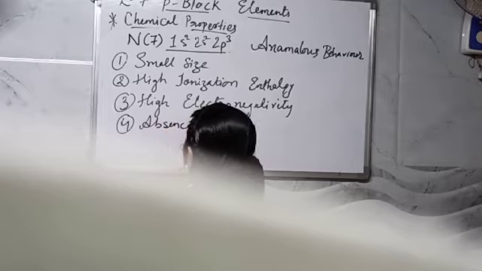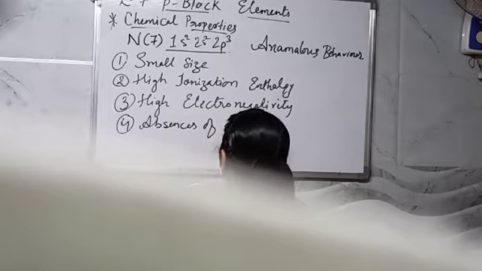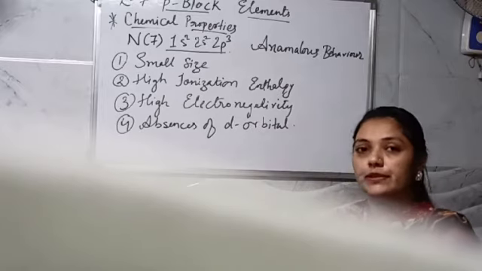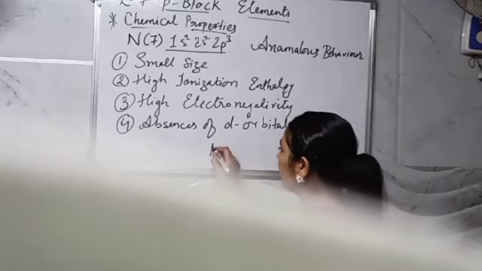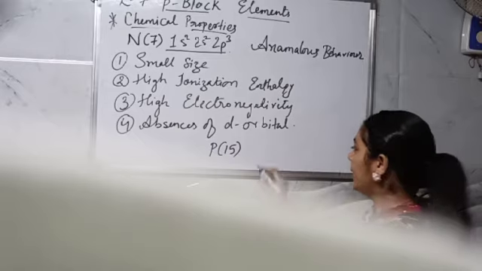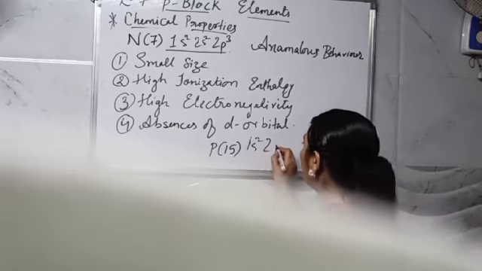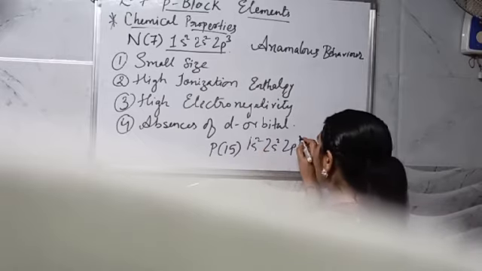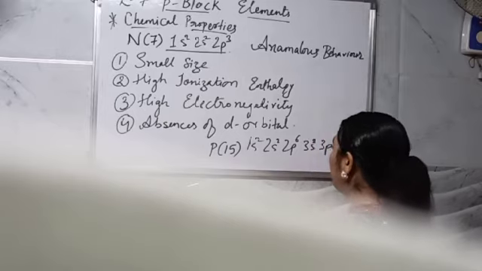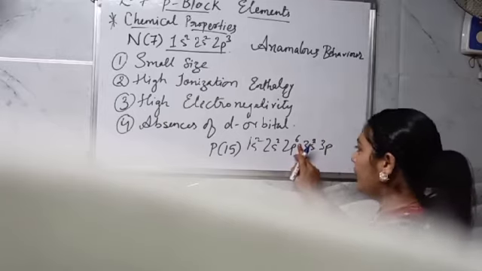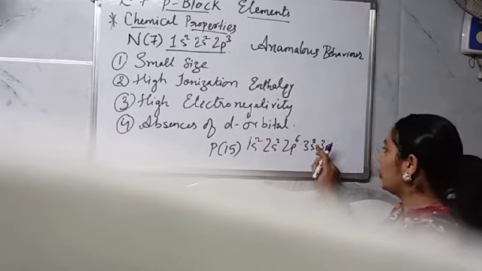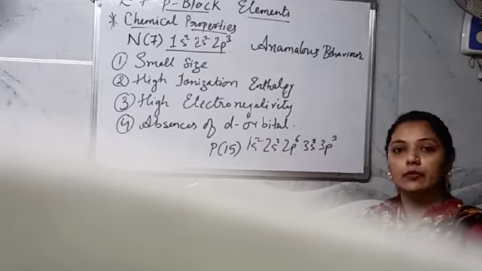Number 4, last one, absence of d orbital. So dear student, phosphorus has atomic number 15. So we write 1s2, 2s2, 2p6, 3s2, 3p3. Now see, this is 6 plus 2, 8 plus 2, 10, 12, 13, 14 and 15.